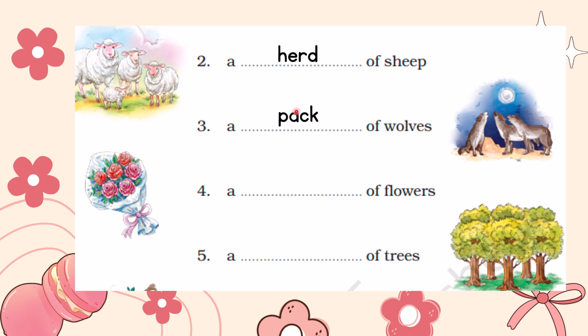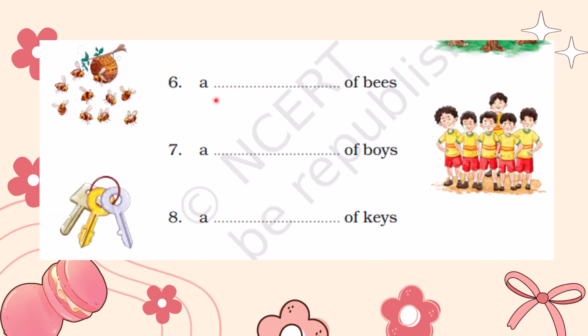Third one, a pack of wolves. Here pack is a collective noun that refers to a group of wolves. Then fourth one, a bouquet of flowers. Here the bouquet is a collective noun that refers to a group of flowers. Then a grove of trees. Here the grove is a collective noun that refers to a group of trees. Then the sixth example, a swarm of bees. Here the swarm is a collective noun that refers to a group of bees.